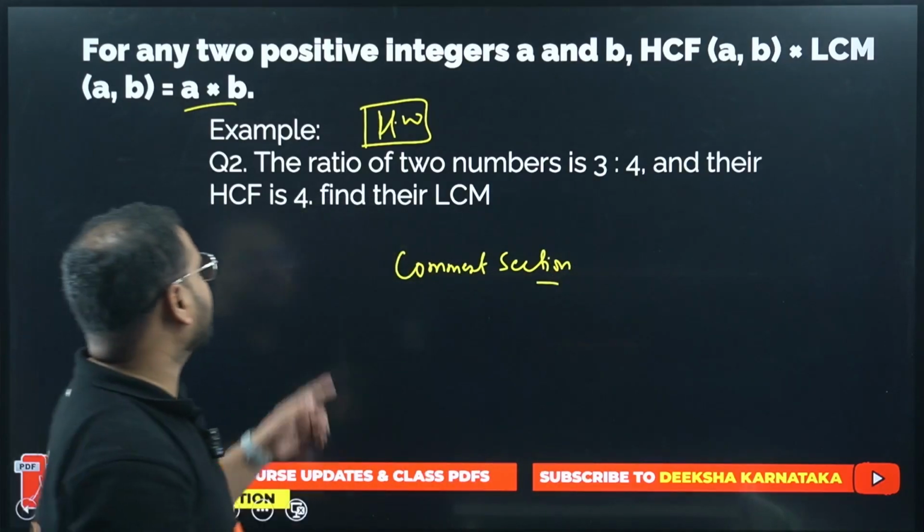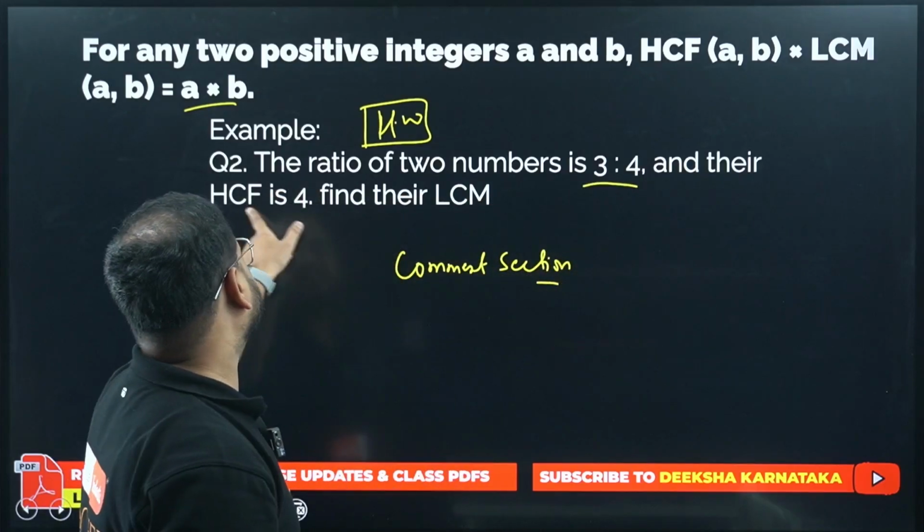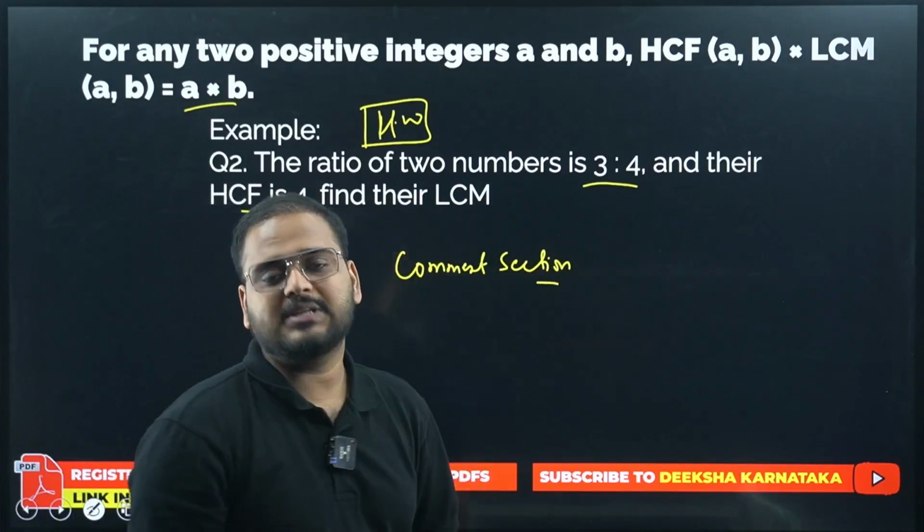So what is this? I'll read the question for you. The ratio of the two numbers is 3 to 4 and their HCF is given as 4. Find the LCM. Please give me the answer for this.